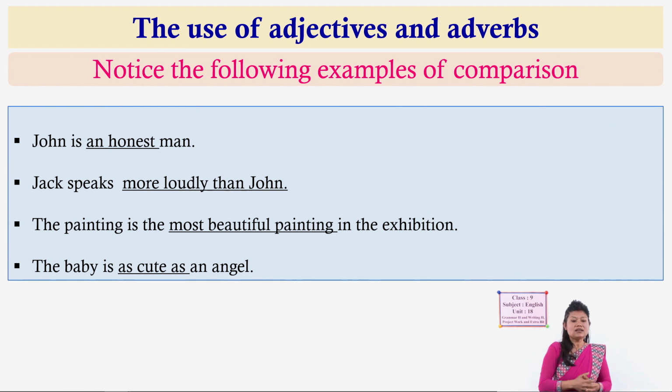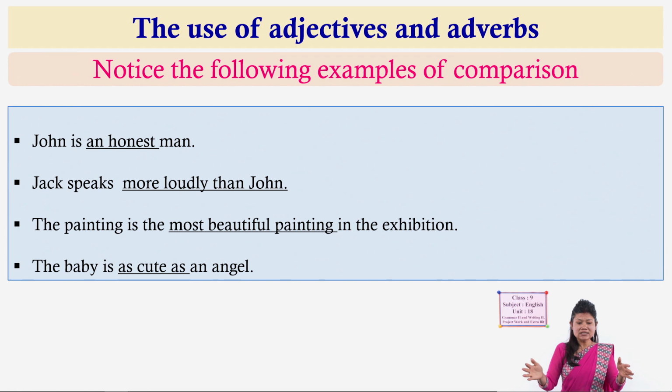Yes. And the last one, the baby is as cute as an angel. So, look here, again baby and angel are compared. And the structure is as, adjective, as. Sometimes we have to compare two objects, two persons, two things which share a similar quality.